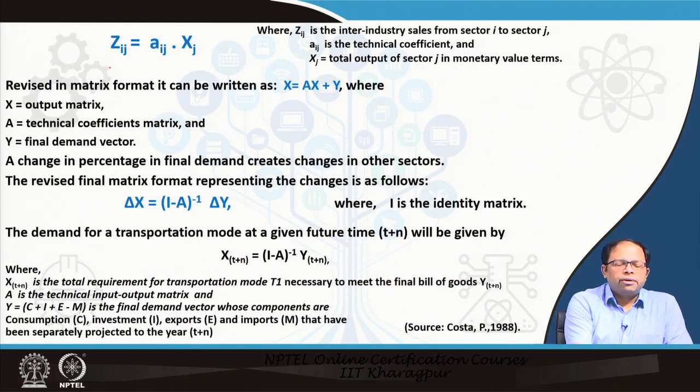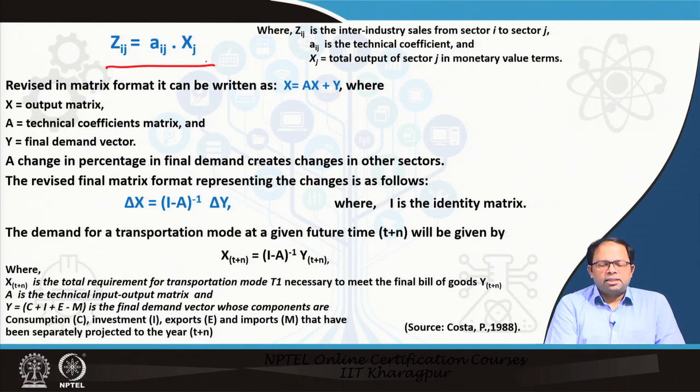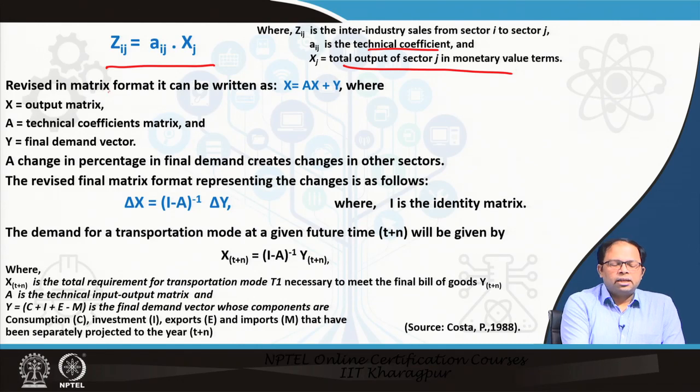So, we had this already: Zij equal to Aij into Xj. This Zij is the inter-industry sales from sector i to sector j, Aij is the technical coefficient, the proportions, and Xj is the total output of sector j. We just discussed that, and when we revise it in the matrix format, it could be written as X equal to AX plus Y.